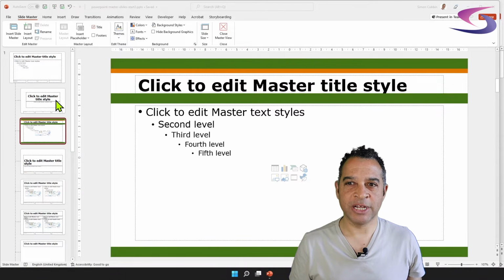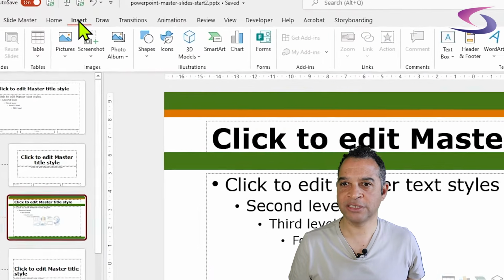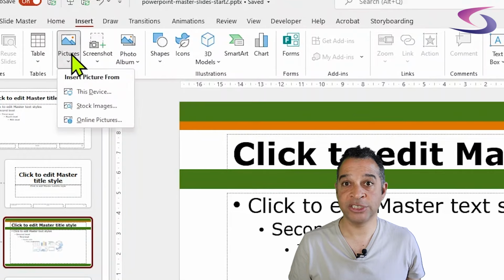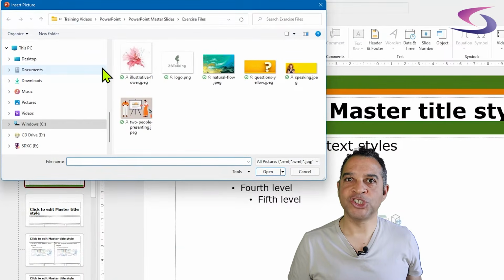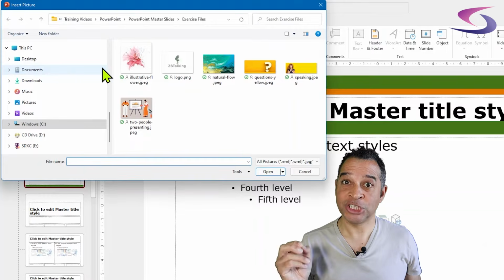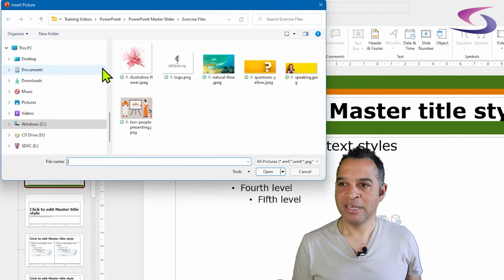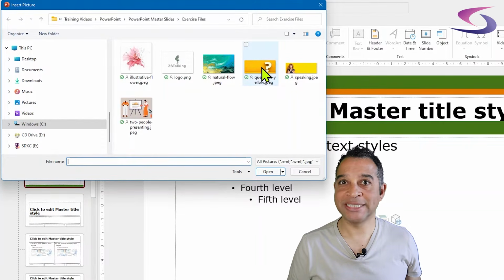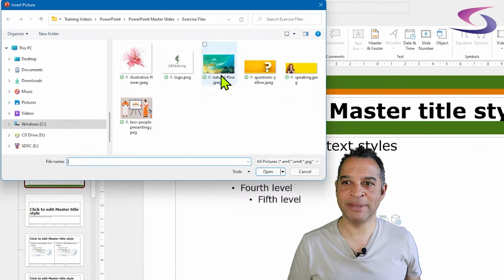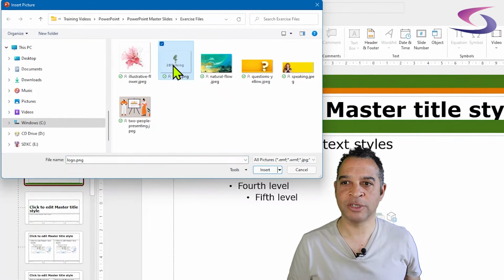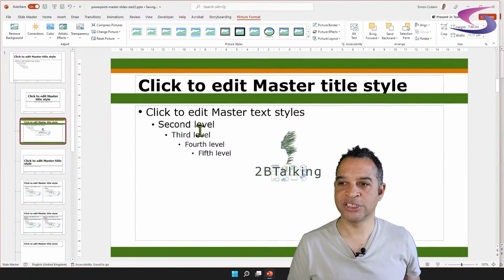So now we're going to insert a picture. Go to Insert at the top and go to Pictures, and choose This Device. What you'll need to do is find the pictures that you've extracted. So here are the pictures. We're going to use some of these later on, but the one we're particularly interested in at this moment in time is this To Be Talking logo. So I'm going to click on that and click on Insert.